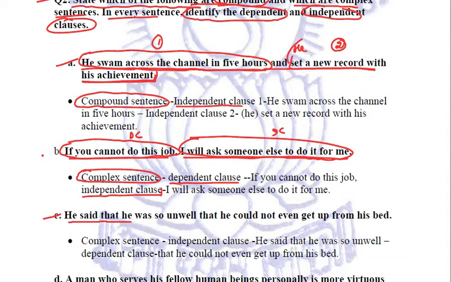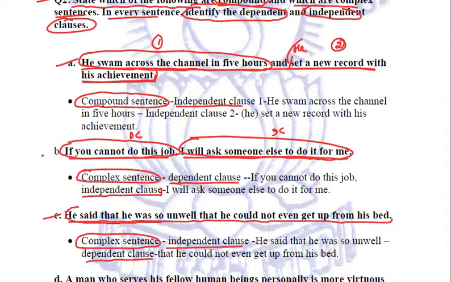He said that he was so unwell that he could not even get up from his bed. Now again, this is a complex sentence. Again, why complex sentence? Because it consists of an independent clause and a dependent clause. Which one are these?